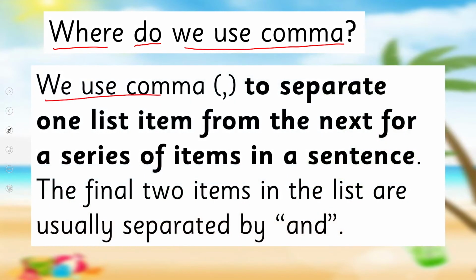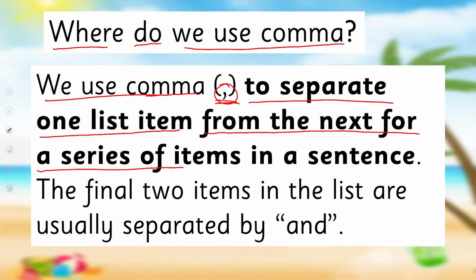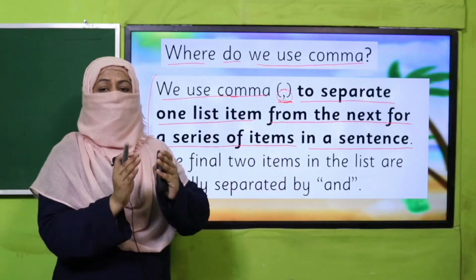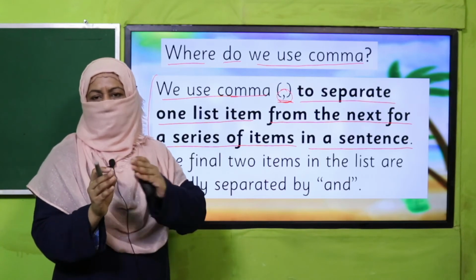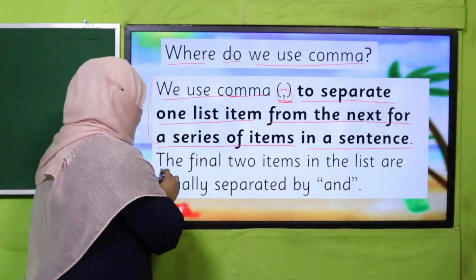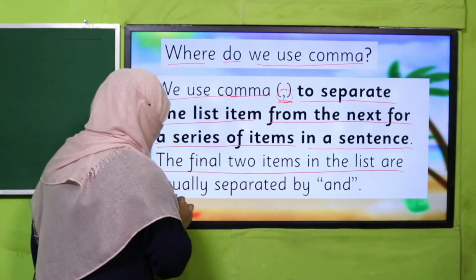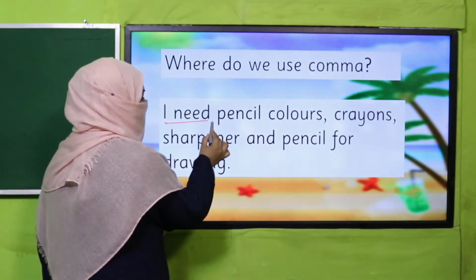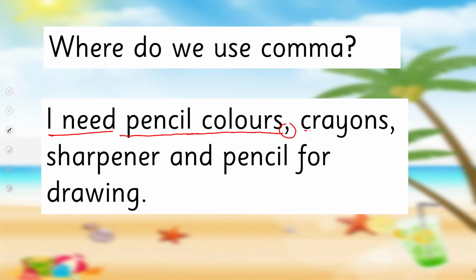Remember, we use a comma, this punctuation mark, to separate one list item from the next in a series of items in a sentence. So when there is a list of things and we are writing them in a sentence, to separate one name from the other, we put a comma between them, right? And the final two items in the list are usually separated by and. Its example is, I need pencil colors, crayons, sharpener and pencil.